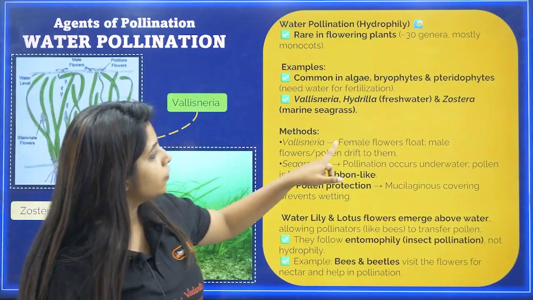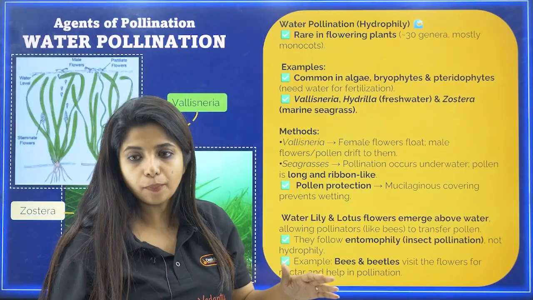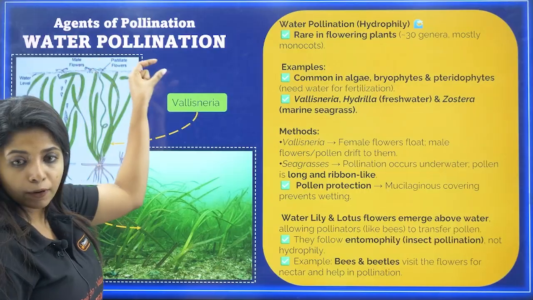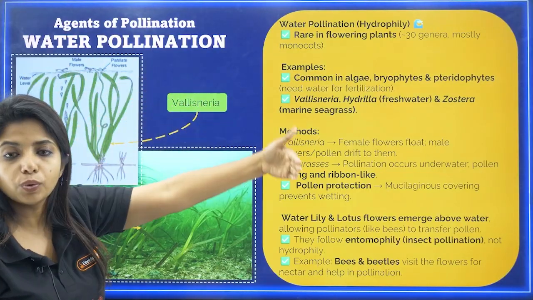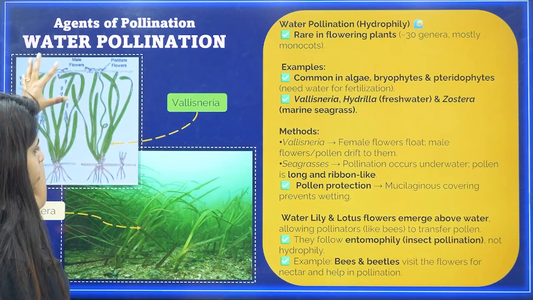So female flowers float, and the male flowers, or basically the pollen, would be drifting to them. It can be either the flowers as a whole drifting, or the pollen grains which land on the water, my dear children, slowly drifting towards the female flowers. This is in the case of Vallisneria, and this is how Vallisneria looks.